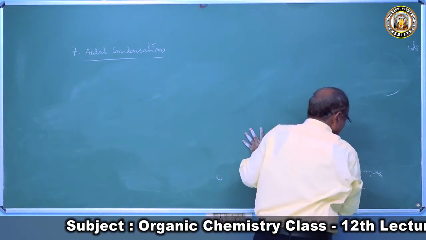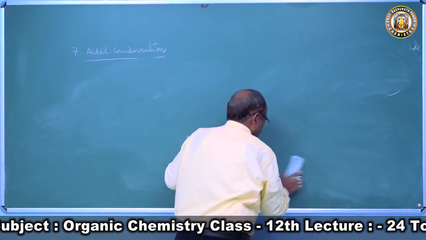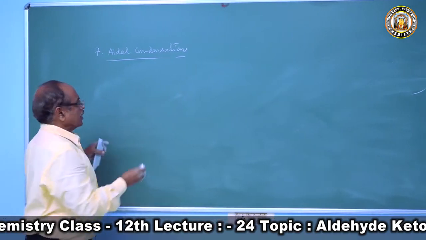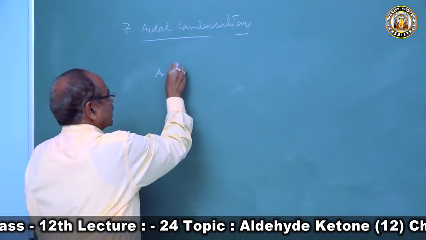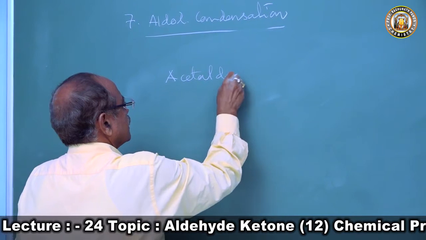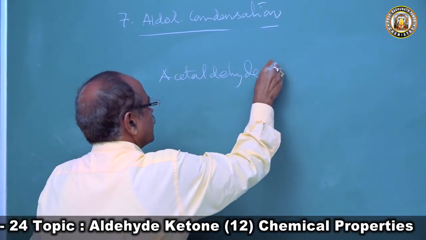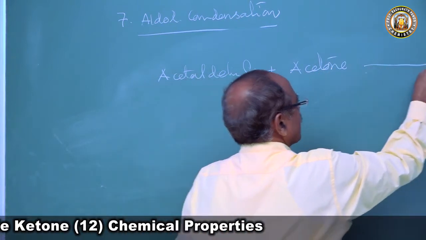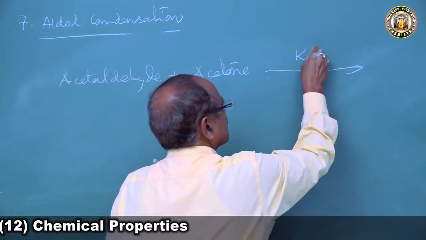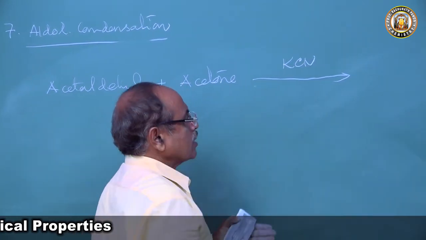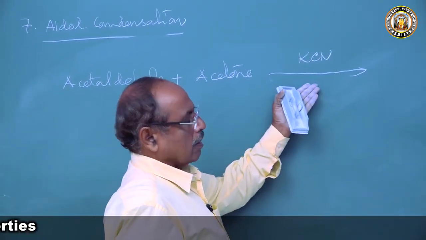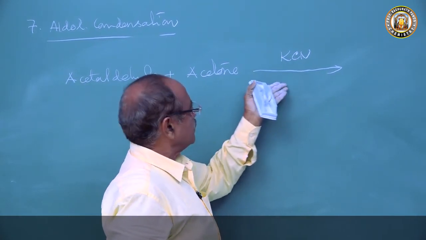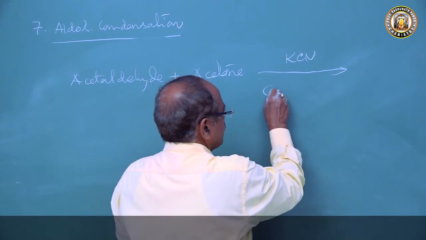Now acetaldehyde can undergo crossed aldol condensation also with acetone. If you take an acetaldehyde molecule and put it with an acetone molecule in an alkaline medium, then what will happen?